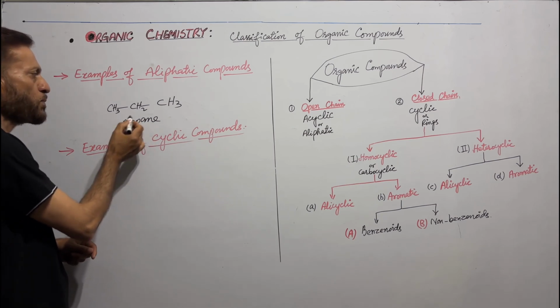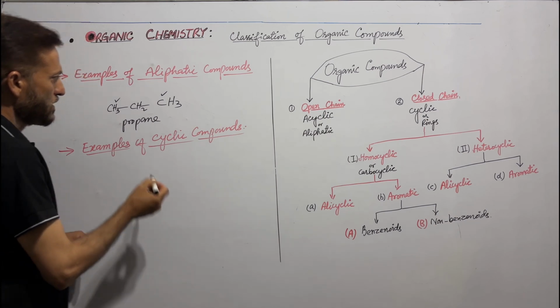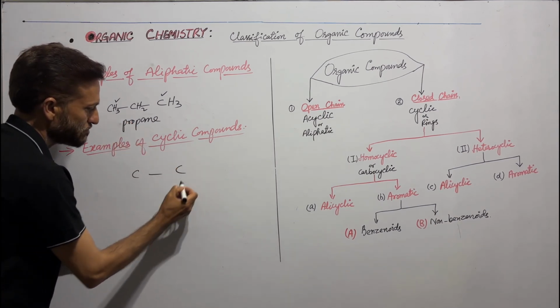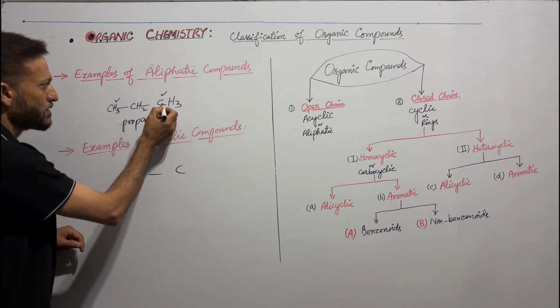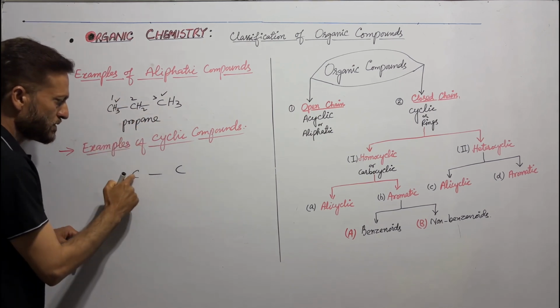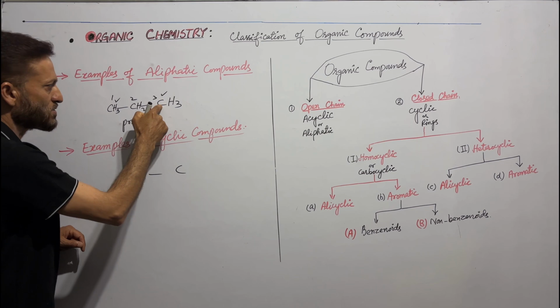This is propane. It is open chain organic compound. Let us connect the carbon number 3 with carbon number 1. This is carbon number 1, this is carbon number 2, and this is carbon number 3.